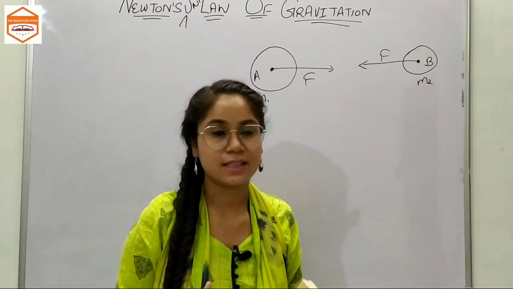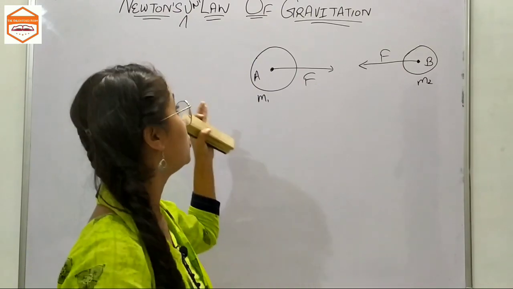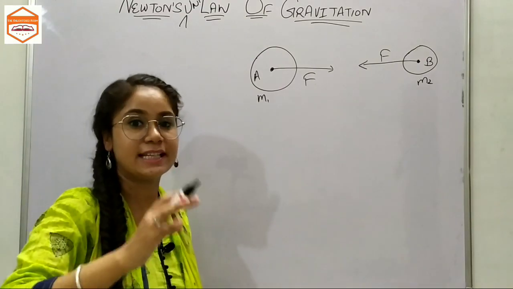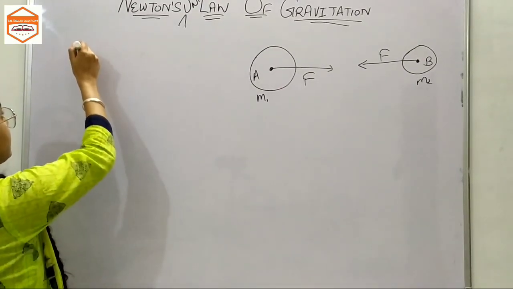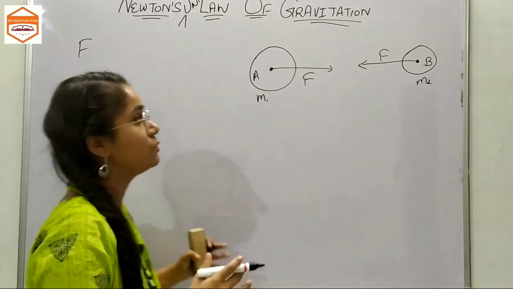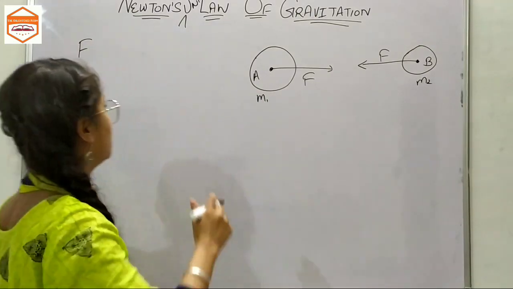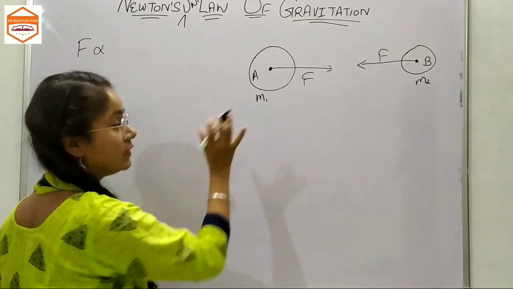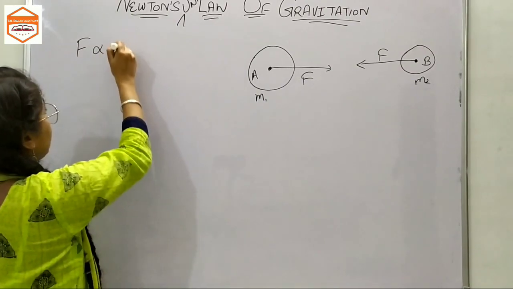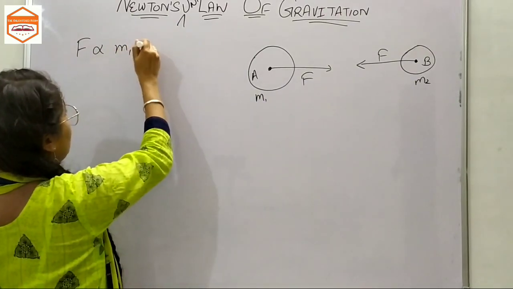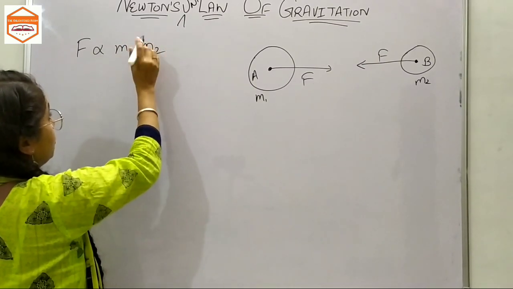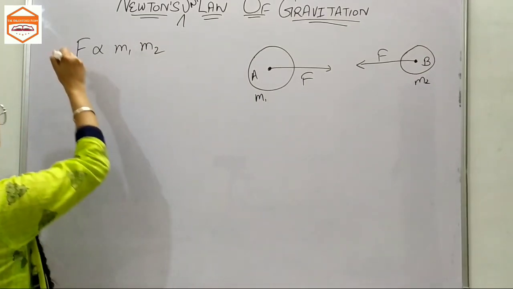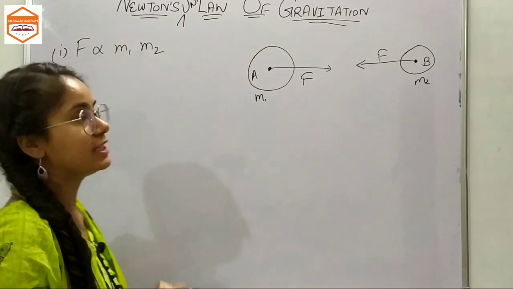Both are applying forces. So according to Newton's law of gravitation, I will also be considering its statement. The first point is the force of attraction between these two bodies is directly proportional to the product of masses of these two bodies. So mass m1 for object A times mass m2 for object B. You could apply a dot or cross or nothing. The product. So this one is directly proportional to the masses of these two objects.